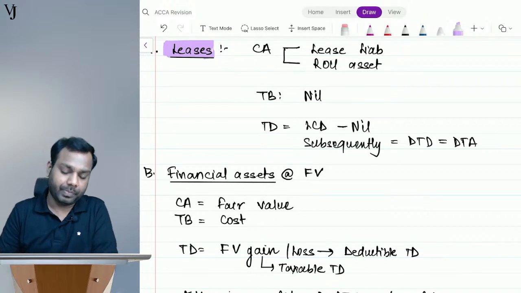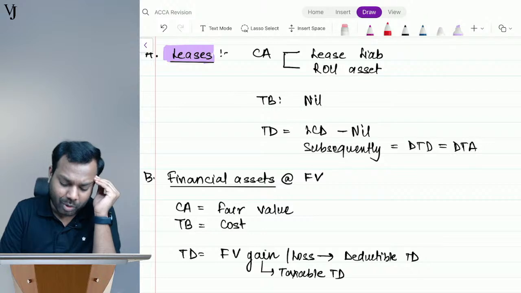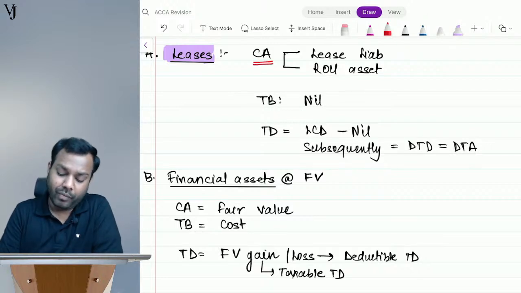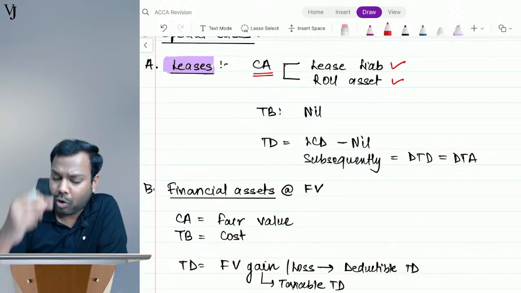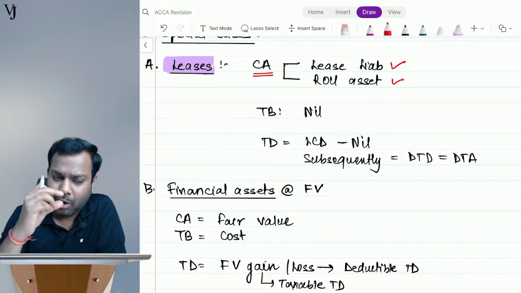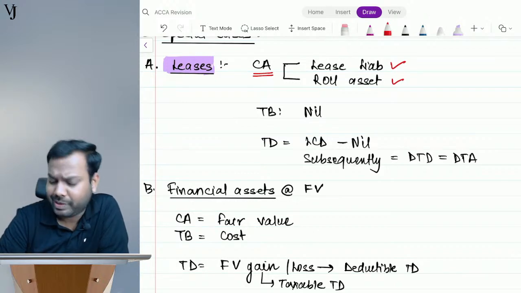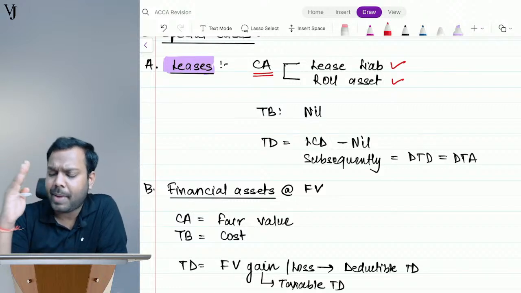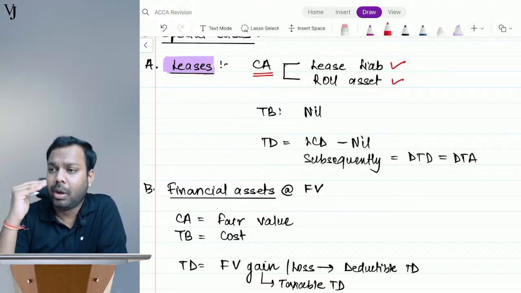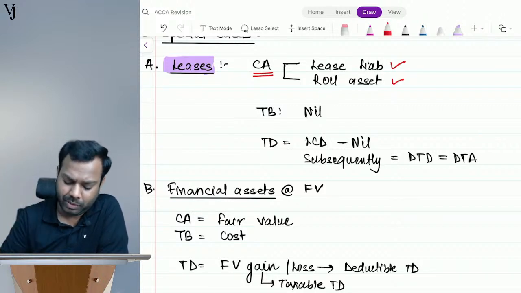Now understand leases. See, from the carrying amount of leases, we record lease liability and we record ROU asset, and on the lease commencement date generally both of them are the same, right? If we remove the impact of initial direct cost, provision for decommissioning liabilities or lease incentives, generally both of them are the same.